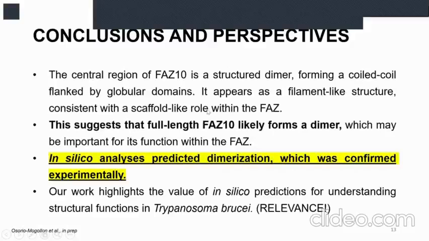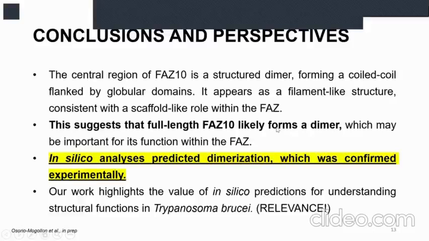In conclusion, the central region of FAZ10 has a dimeric conformation with one coiled coil flanked by two globular domains, and this filamentous structure is consistent with the scaffold-like role of the FAZ10 within the FAZ. If the central region of FAZ10 is a dimer, we understand that all of FAZ10 is also a dimer.